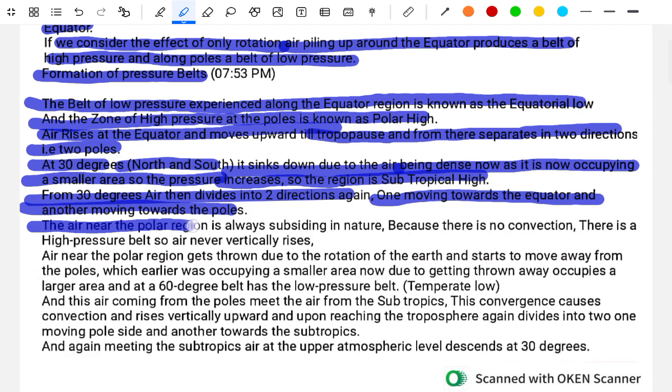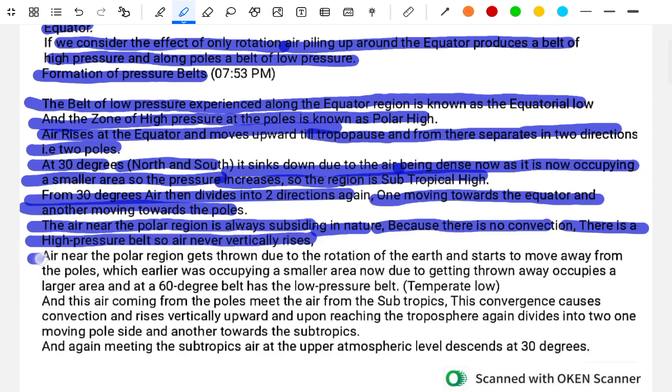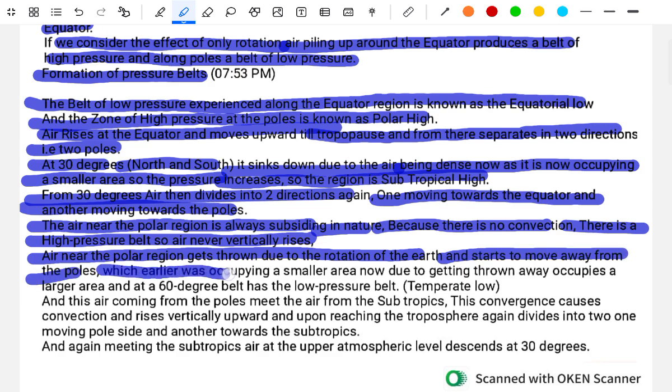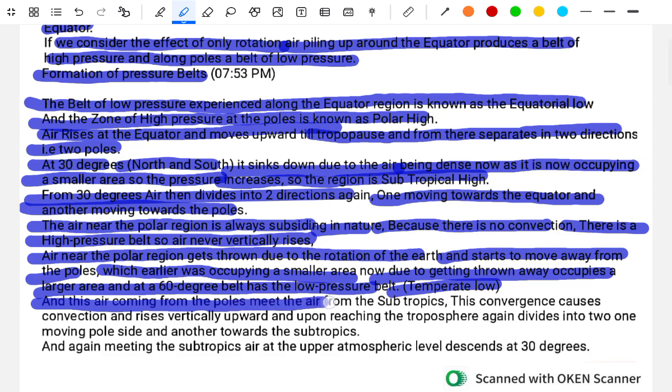The air near the pole region is always subsiding in nature, and because there is no convection, there is a high pressure belt, so it never rises vertically. The air near the pole region is thrown due to the rotation of the earth and starts to move away from the poles, having earlier occupied a smaller area. Now, due to getting thrown away, it occupies a larger area, and the 60 degrees belt becomes a low pressure belt, a temperate low.